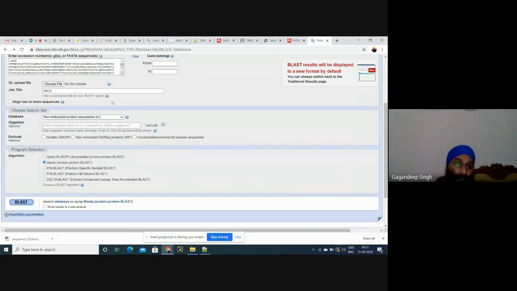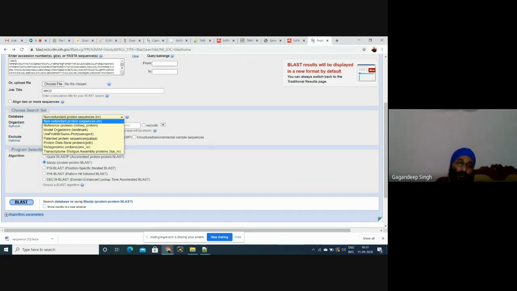It searches our sequences against these databases: non-redundant protein databases, reference protein databases, model organisms, UniProt databases, protein data bank databases, patented protein databases, and transcriptome. These are the databases with which BLAST is comparing our sequence, and it has found that our sequence is 100% similar to the one from where we extracted our sequence, and gave us the result.